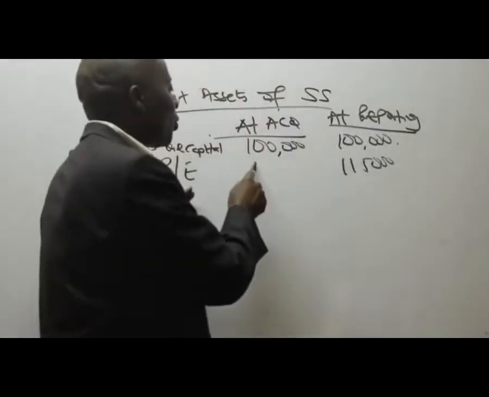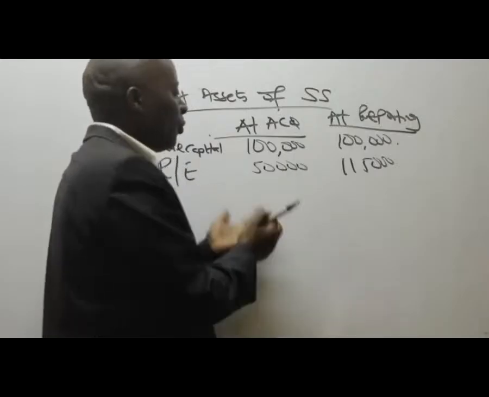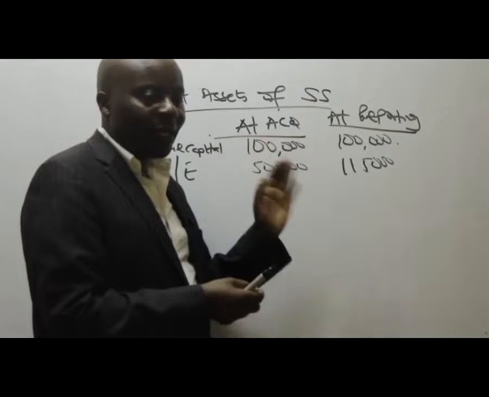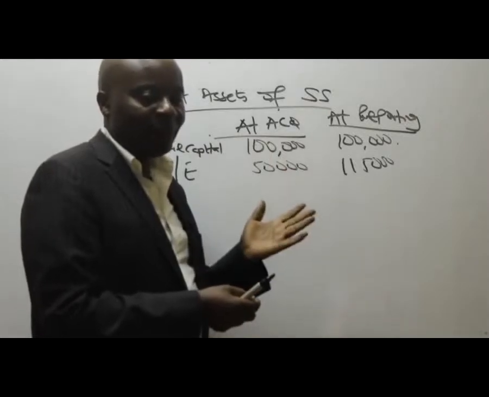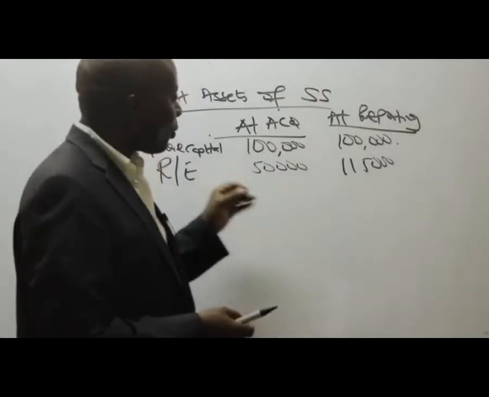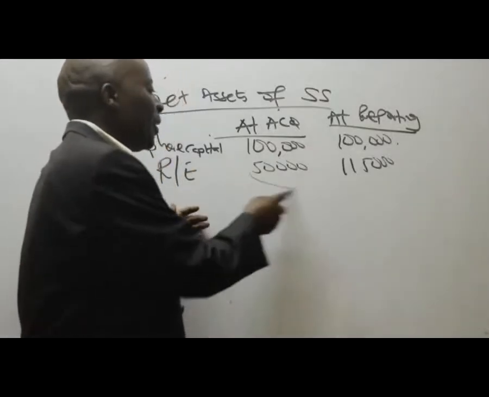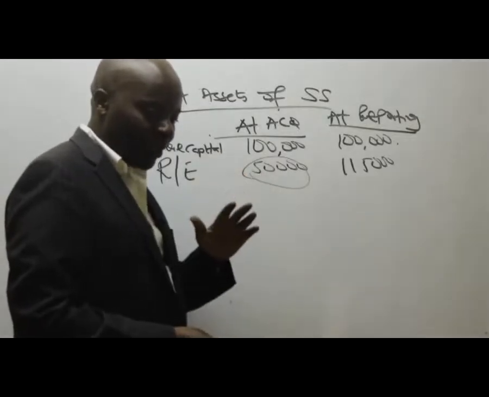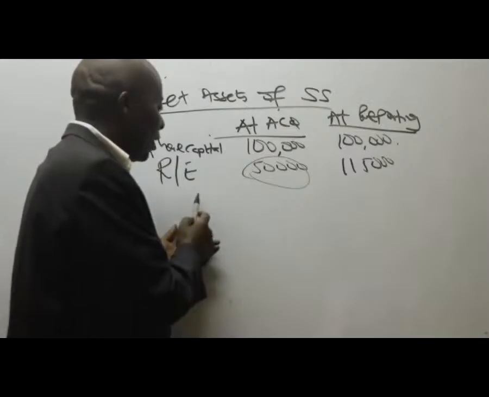50,000. So for those of you who are used to the T accounts of doing group consolidation, T accounts are now prohibited by CASNEB. No T accounts, cost of control, that ended a long time ago. But for those of you who like that approach, this is what you call the pre-acquisition. So we don't have any fair value adjustments.